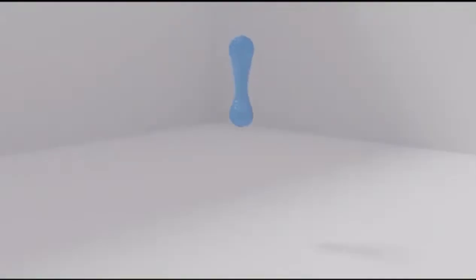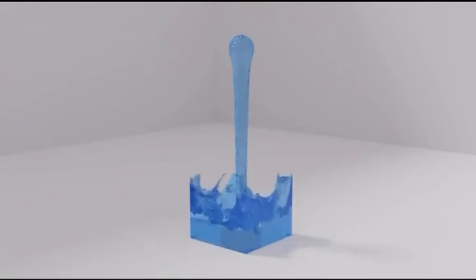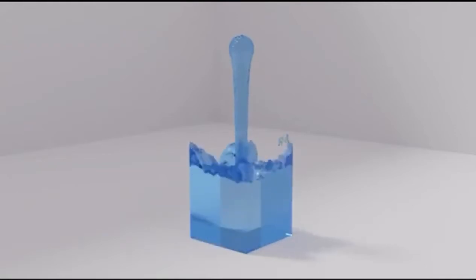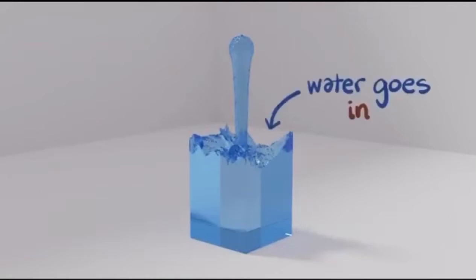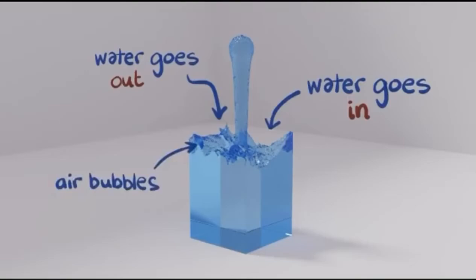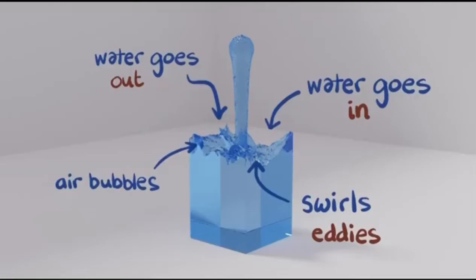Well, the first reason is fluids are really complicated. Just take a look. The water here doesn't flow in a smooth fashion. It seems to go in some places and go out in other places. There are some air bubbles caught in between as well. And if you look at the water in the cup, there are little swirls and eddies that are forming already. This seems so random, so unpredictable. How do we get a handle on this?